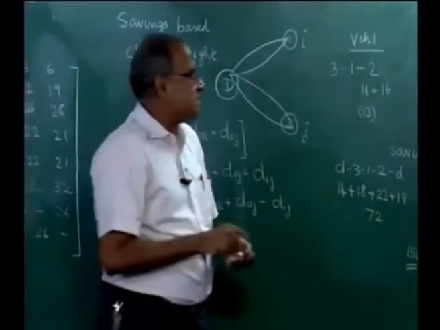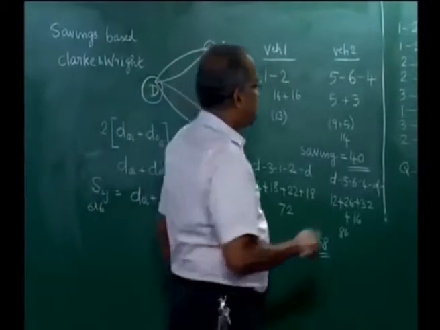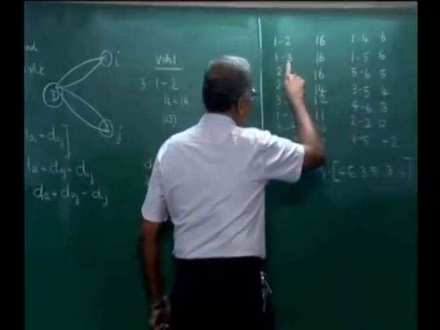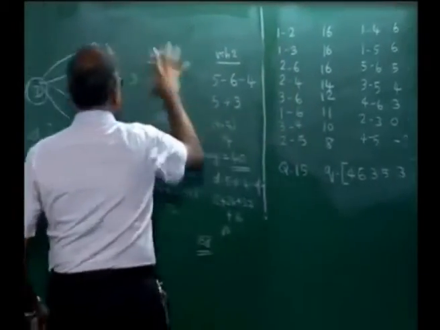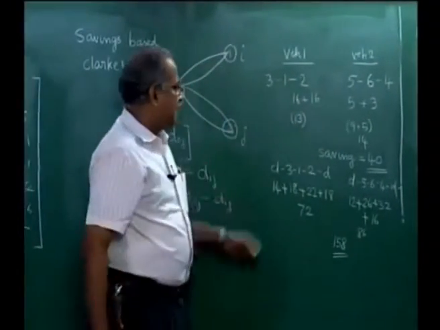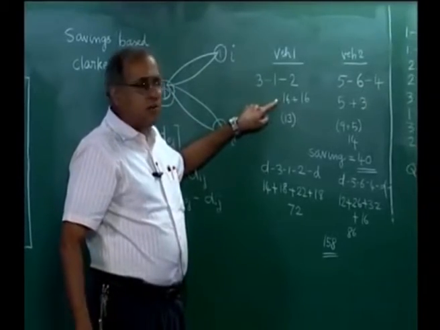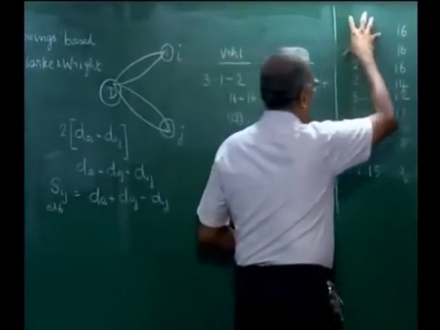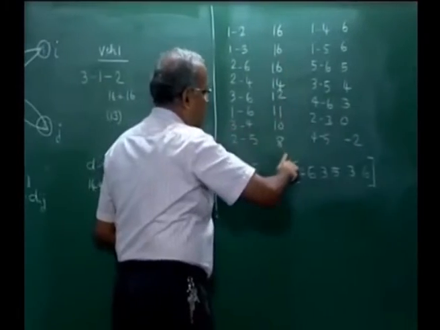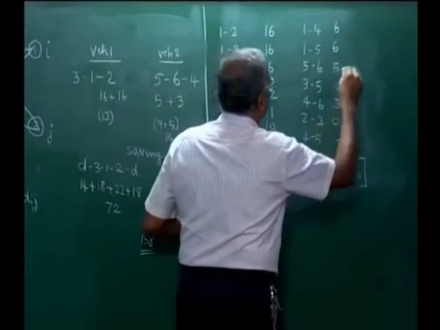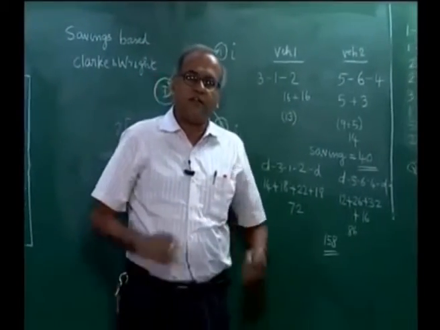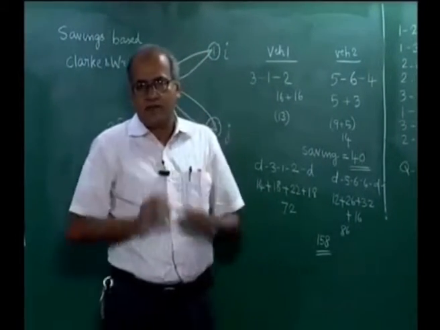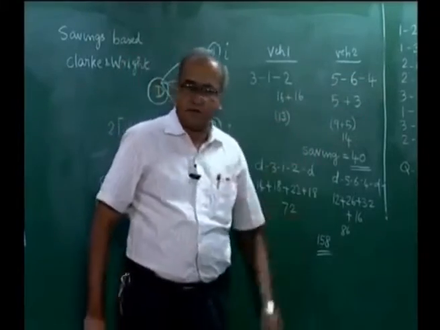One of the limitations of Clark and Wright is that once we start this 1 and 2 and 1 and 3, by fixing these two and by creating the first vehicle, we have got a saving of 32 here, but this would prevent us from looking at all of these, and the next thing we can look at is somewhere here. Now the question is, if we follow a different order of taking, can we make it better?